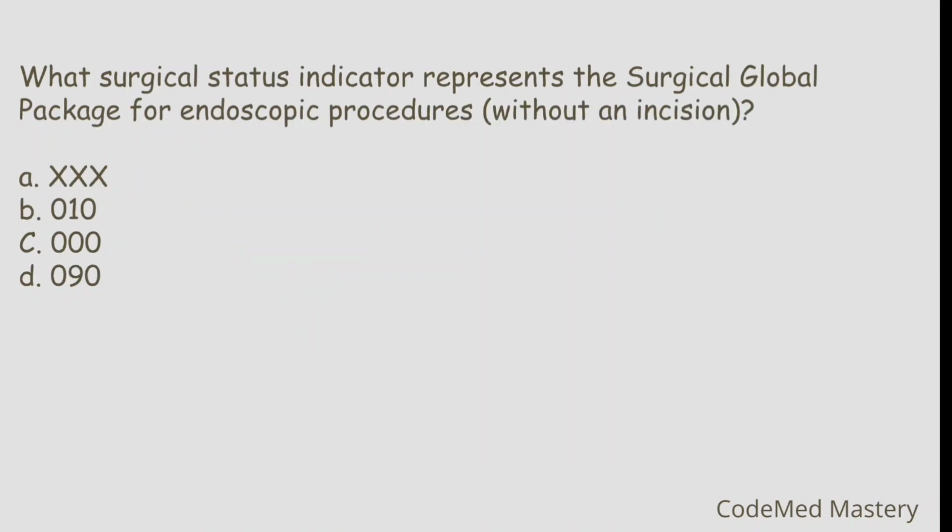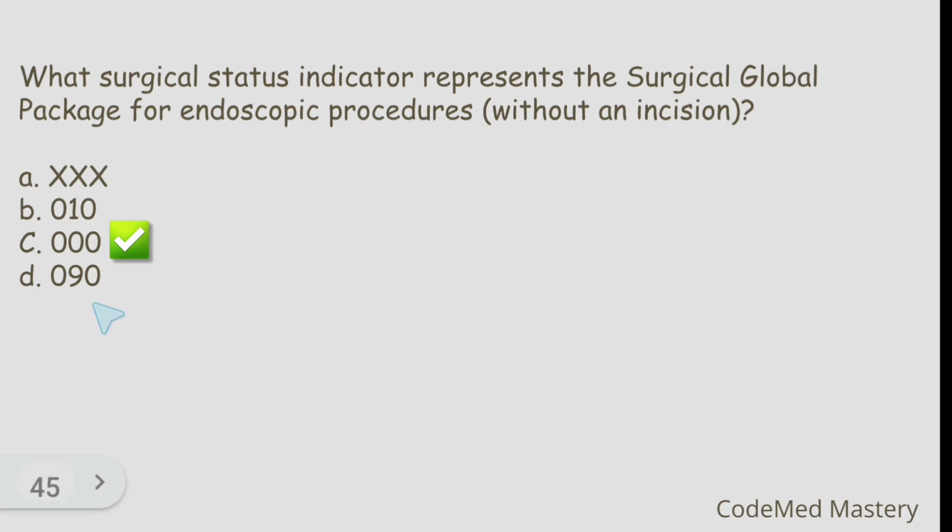Next question. What surgical status indicator represents the surgical global package for endoscopic procedures without an incision? Option A XXX, option B 010, option C 000, option D 090. So the surgical status indicator for endoscopic, which is a minor procedure, so it will be 000. The right answer is option C.